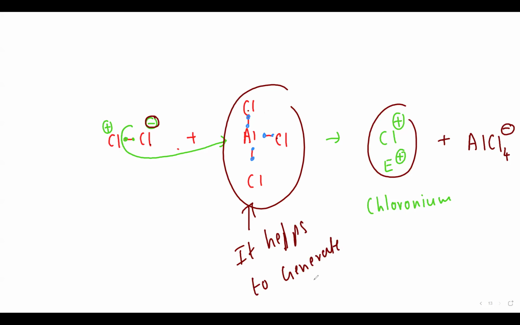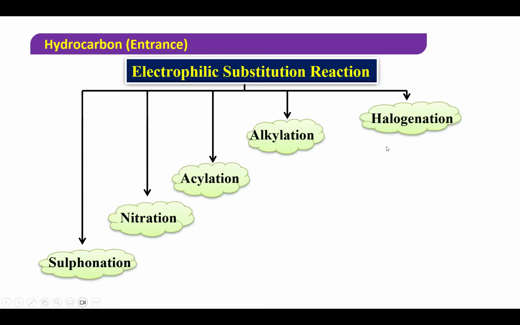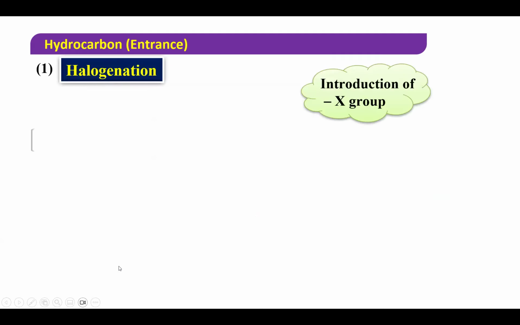नहीं ना। It helps to generate electrophile. So look here, first reaction I'm doing. So these many reactions we are going to do: halogenation, alkylation, acylation, nitration, and sulfonation. So first we do halogenation.